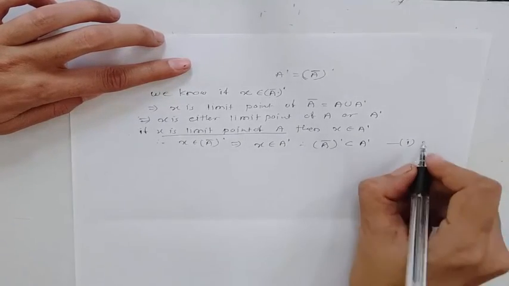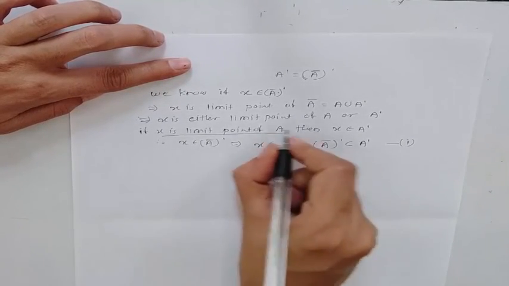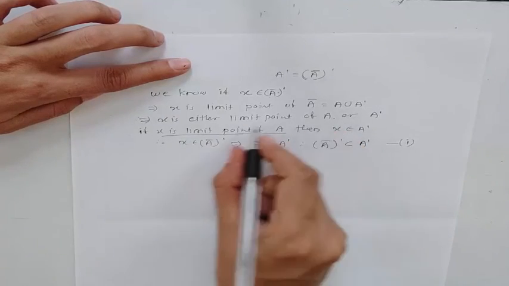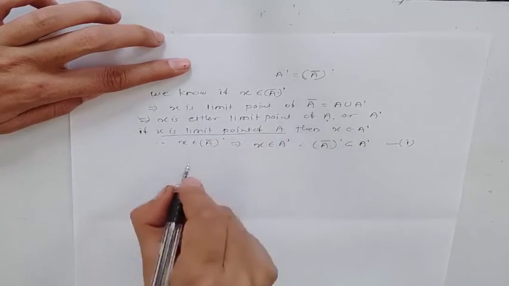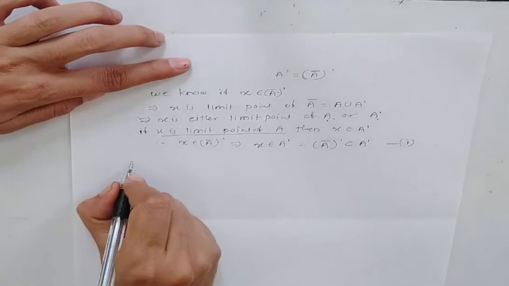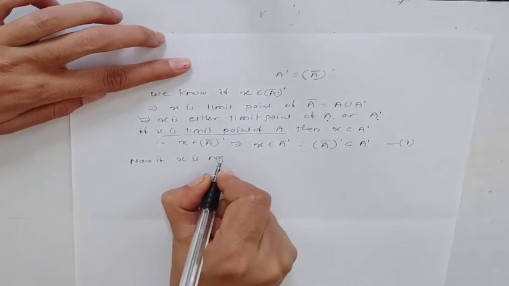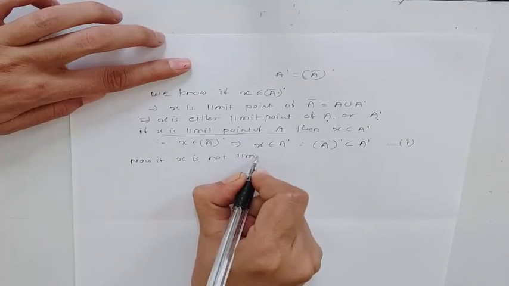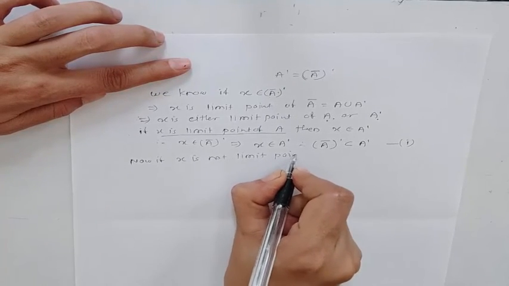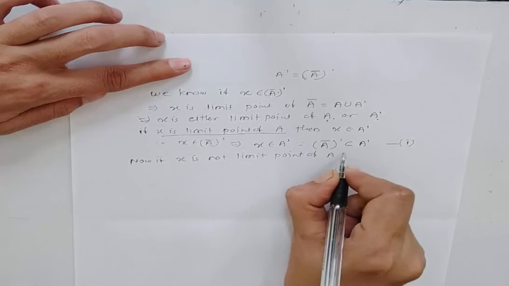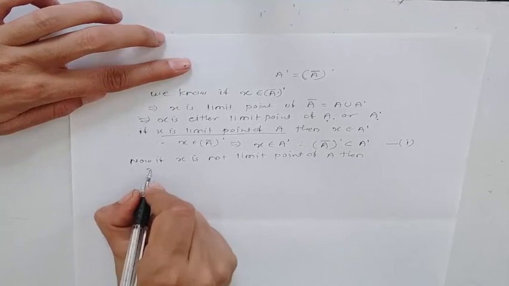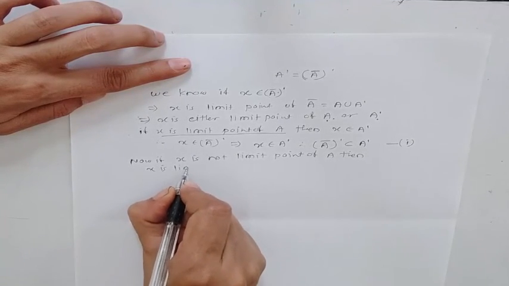First inclusion. Secondly, if the first statement does not hold, if x is not a limit point of A, then x is a limit point of A dash.